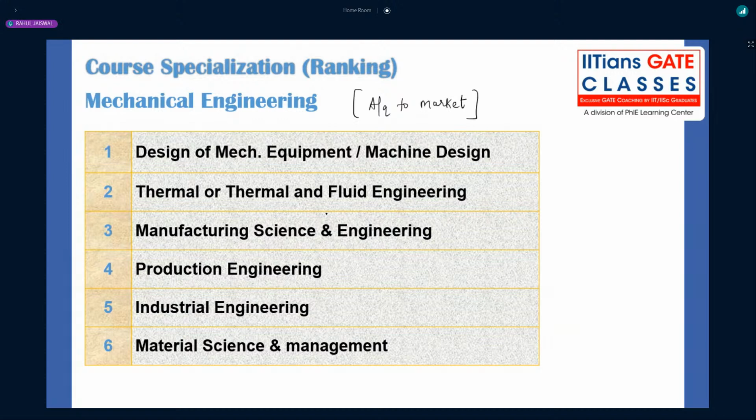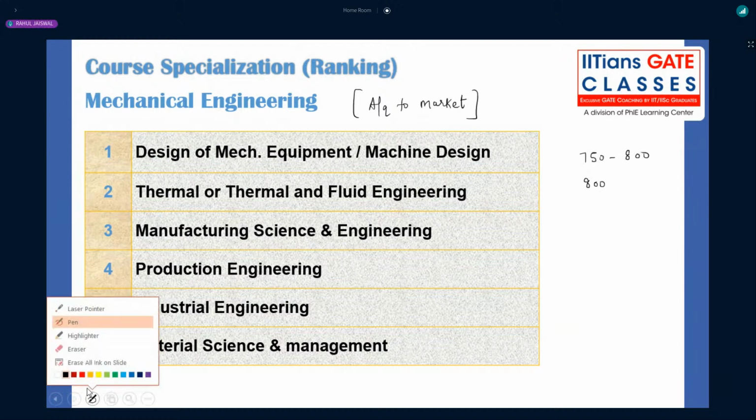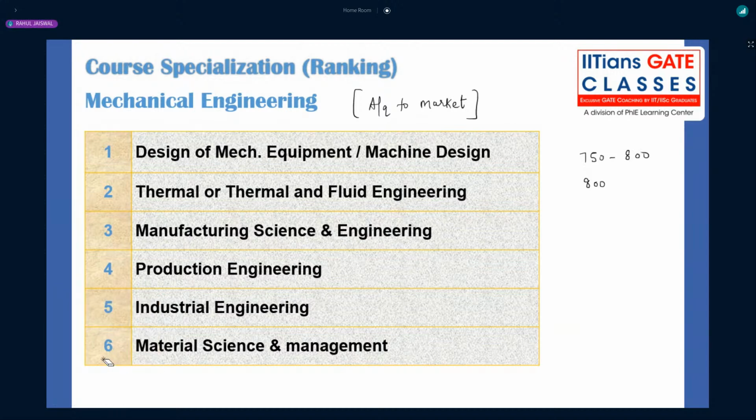If you have a very good rank, let's suppose you have a GATE score of 800 or maybe 750 to 800. I will discuss the XE after maybe 30 or 40 minutes. I will tell you about a very good opportunity through GATE XE also, right? Now, I'm talking about those who are very good rankers, getting a rank below 500 or 400, right? Usually it happens that they get IIT Bombay, for example.